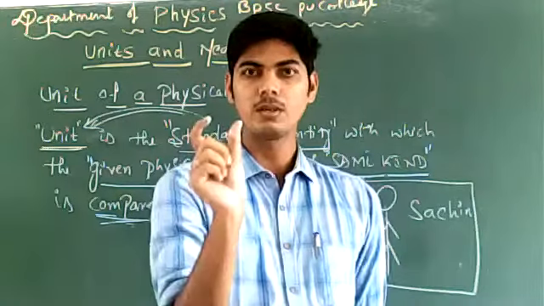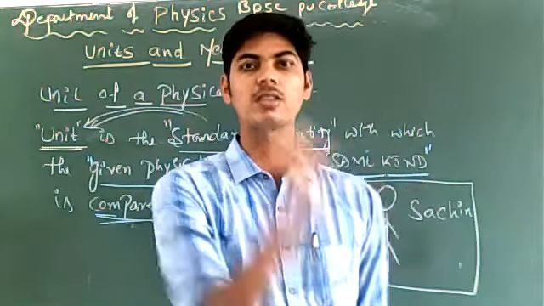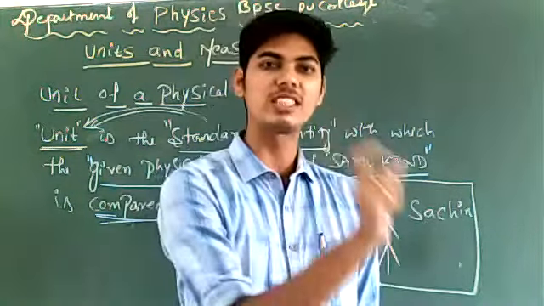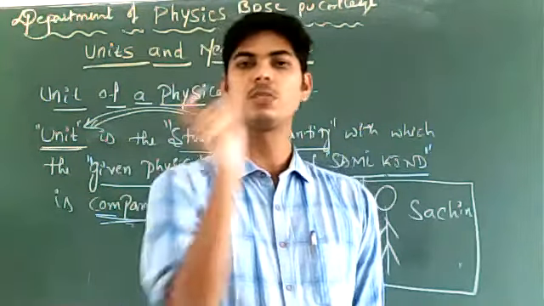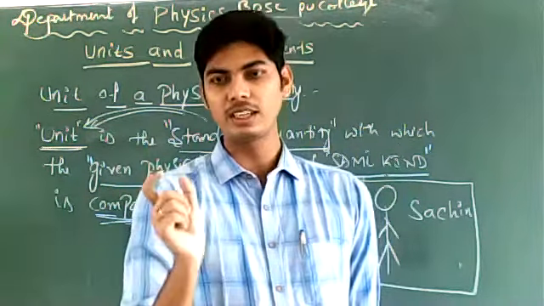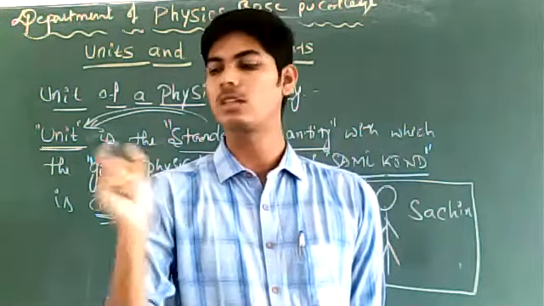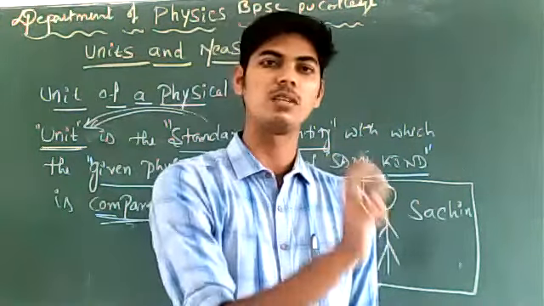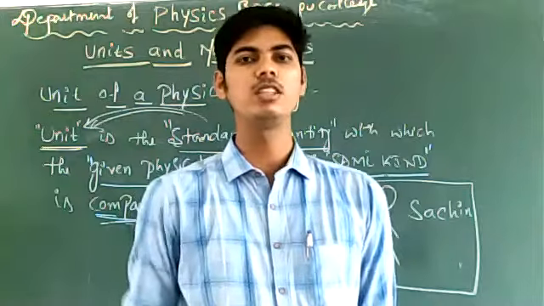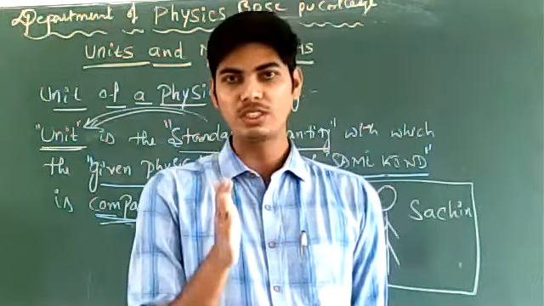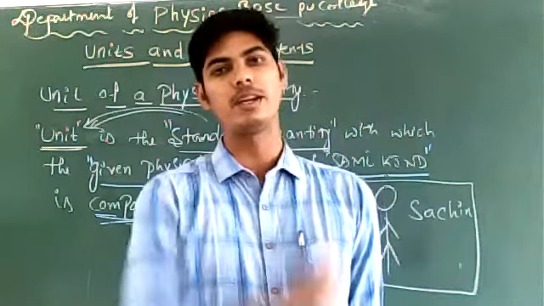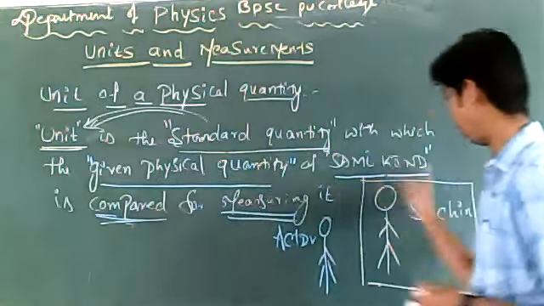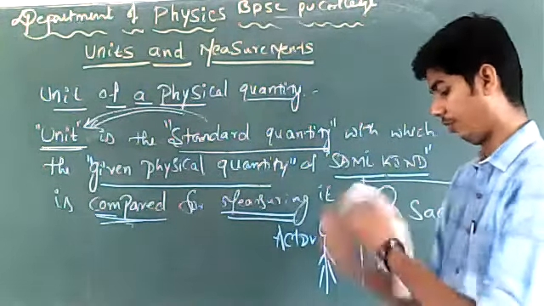Similarly, length must be compared with a standard length. Mass must be compared with a standard mass. Time must be compared with a standard time. Right? Temperature must be compared with a standard temperature. Electric current must be compared with standard current. Amount of substance must be compared with a standard amount of substance. Luminous intensity must be compared with standard luminous intensity. In this way, we compare the given physical quantities with standard quantities of same kind. Right? This must be remembered. When you compare, you should compare only with quantities of same kind. This is the idea of unit of a physical quantity.